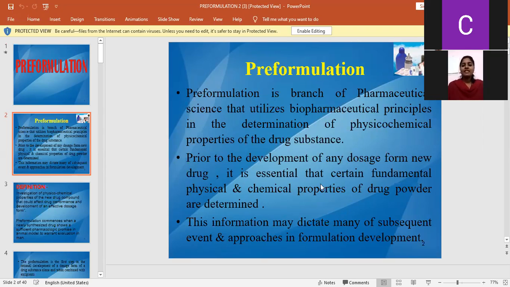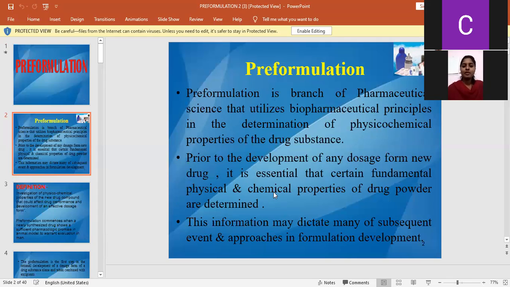This information will be useful while doing the design and development of a virginal dosage form or an actual dosage form. That time this information will be useful for the making of a real dosage form. Those are the pre-formulation studies. Before design and development, this information is useful for making an optimized dosage form. First of all, what is pre-formulation?